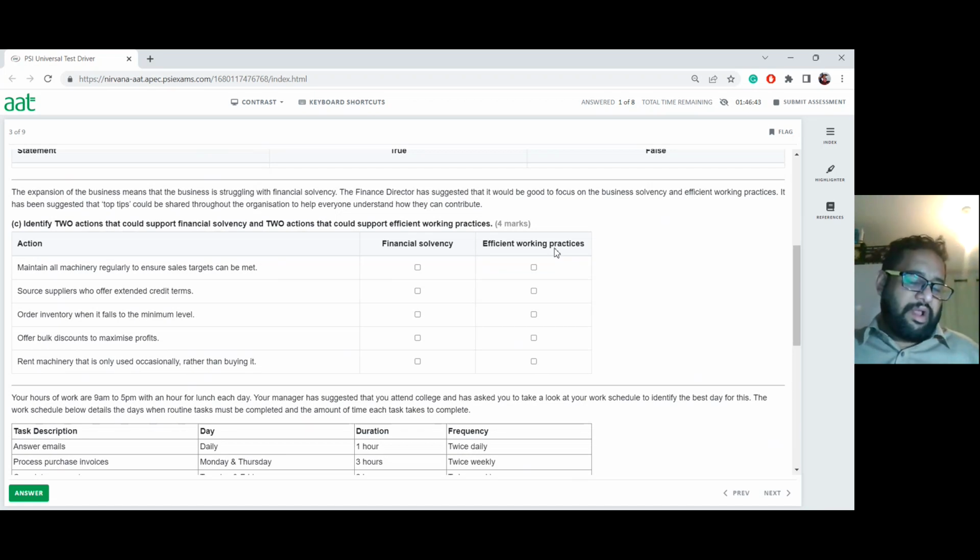The machines don't just fall apart. You need to make sure you keep them in tip-top condition. That can only be done by maintaining them properly, so it comes under working efficiency. What's the next one here? The source suppliers who offer extended credit terms.